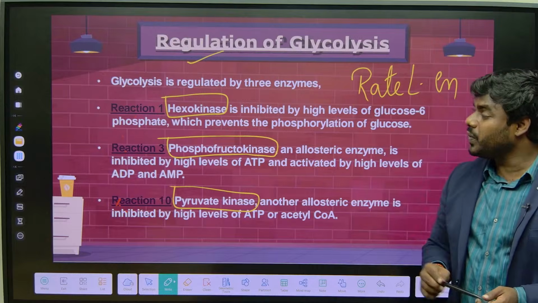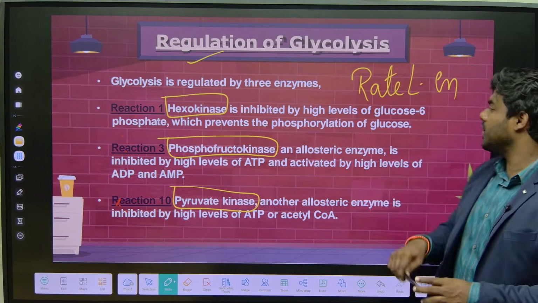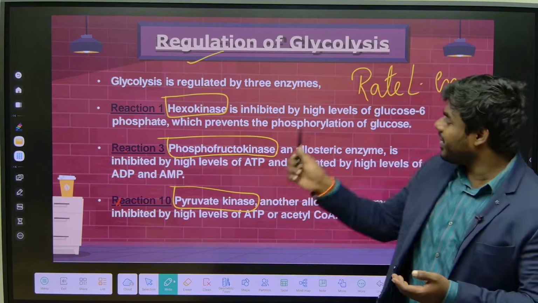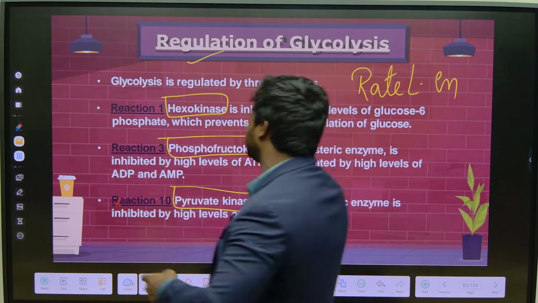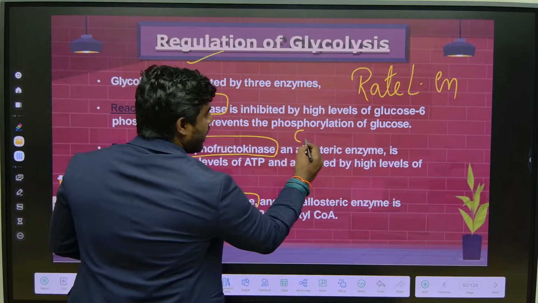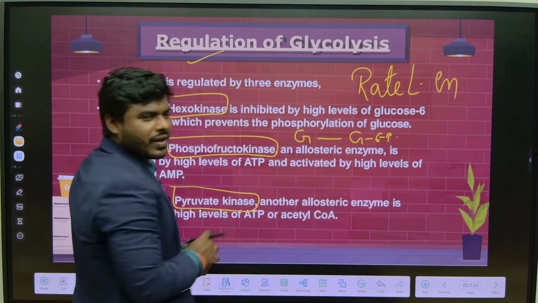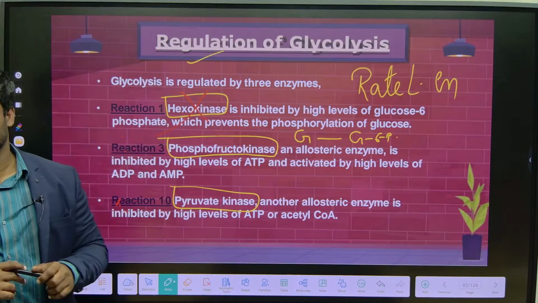What is the difference between a regulatory enzyme and a rate limiting enzyme? In very simple words, a regulatory enzyme's function can be replaced, but a rate limiting enzyme's function cannot be replaced. Let's understand this correctly. What is the function of hexokinase? Conversion of glucose to glucose 6-phosphate. Imagine hexokinase is absent.